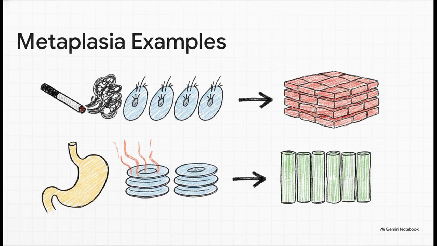The second example is GERD, or chronic acid reflux. The normal squamous lining of the distal esophagus gets repeatedly burned by stomach acid, so it adapts by actually changing into intestinal-type columnar epithelium, which is a condition known as Barrett's esophagus. But I gotta give you a vital warning here. While metaplasia is adaptive and reversible, persistent injury greatly increases the risk of dysplasia and ultimately cancer. This adaptation definitely has its limits.